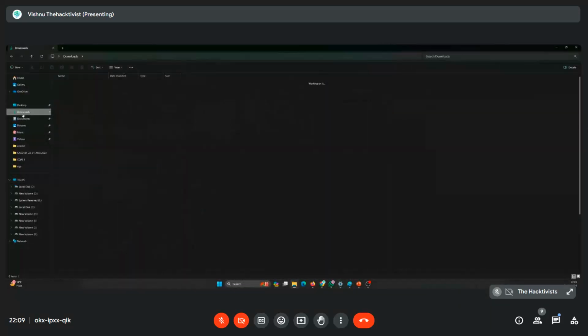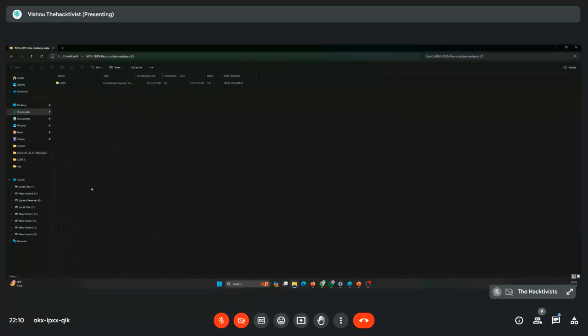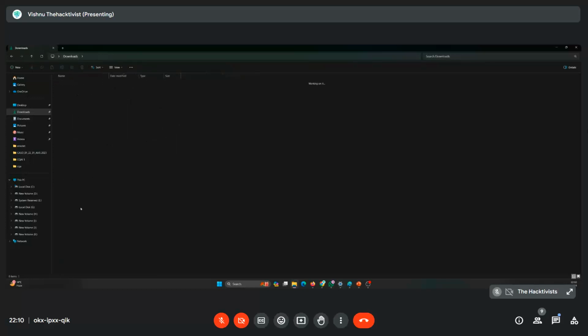Consider this is my downloads. You see there are so many malwares here. There is a banking malware, and I have some different malware. Even if I open here, this is a huge bunch of 3 GB, which consists of all malware files, and there are some network dumps and dump samples.